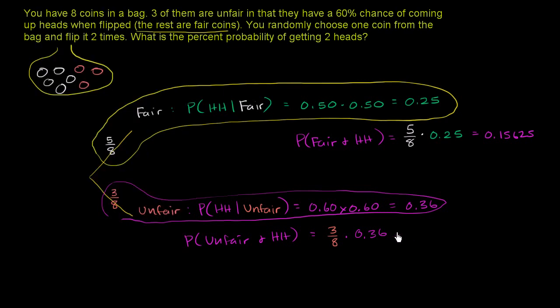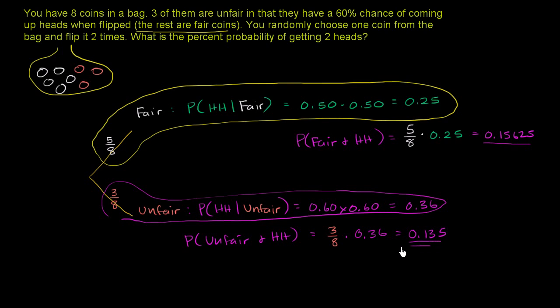So if someone were to ask you, what's the probability of picking the fair coin and then getting two heads in a row with that fair coin, you would get this number. If someone were to ask, what's the probability of you picking the unfair coin and then getting two heads in a row with that unfair coin, you would get this number.